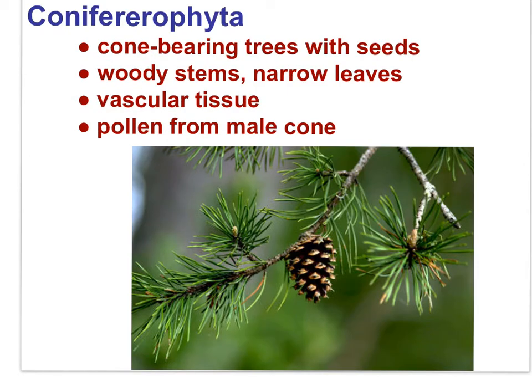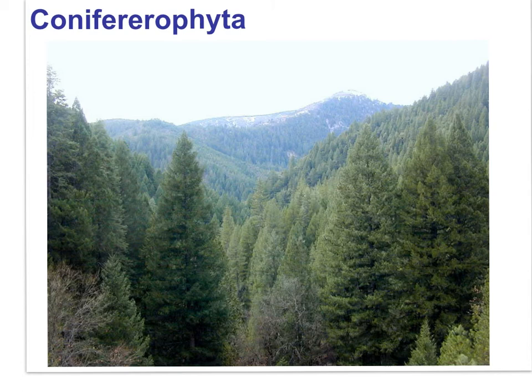The Coniferophytes are the third plant phylum you need to get to know. Coniferophyte characteristics include cones with seeds, woody stems, narrow, needle-like leaves, vascular tissue, and pollen derived from male cones. I'm sure if you took a walk in the woods, you would be able to identify Coniferophytes. These are trees with cones and needle-like leaves. They have vascular tissue and seeds. These trees are pines, spruces, and firs.